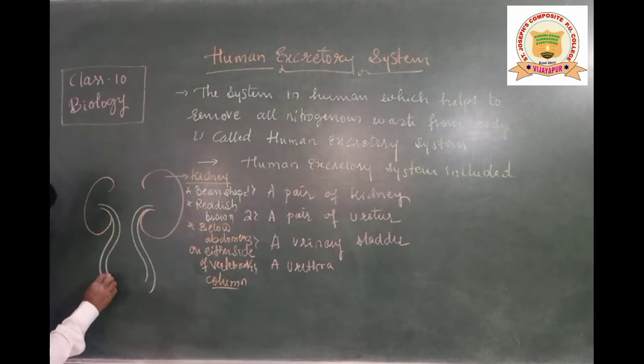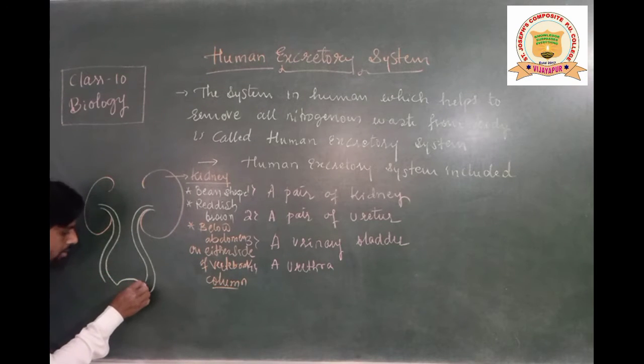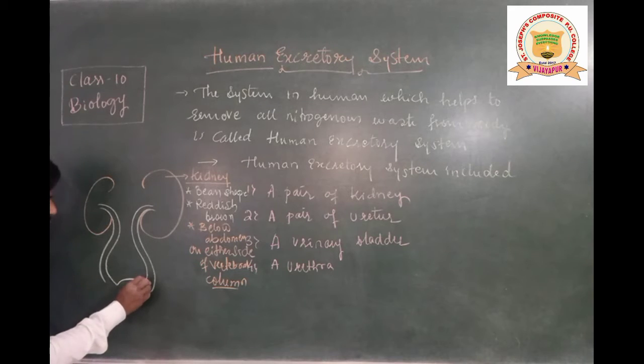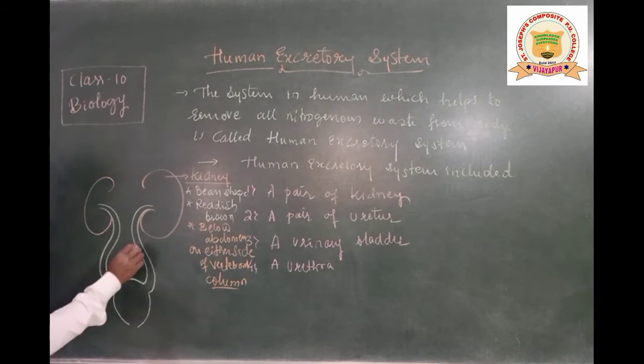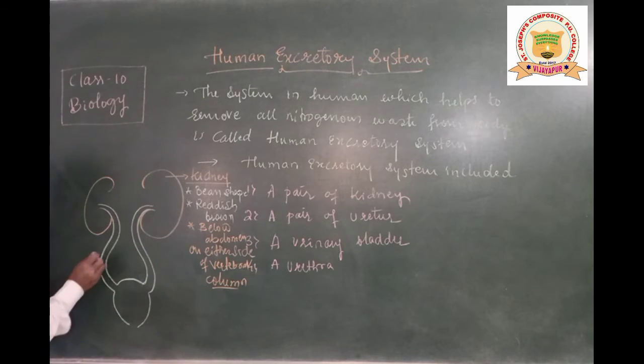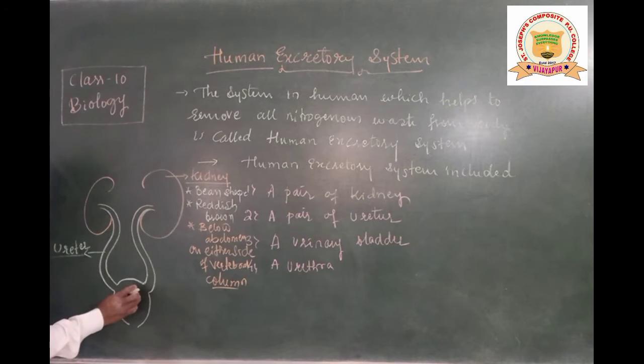These two tubes are called the ureters. So the ureters arise from the kidney and bring the urine into the next part of the excretory system.